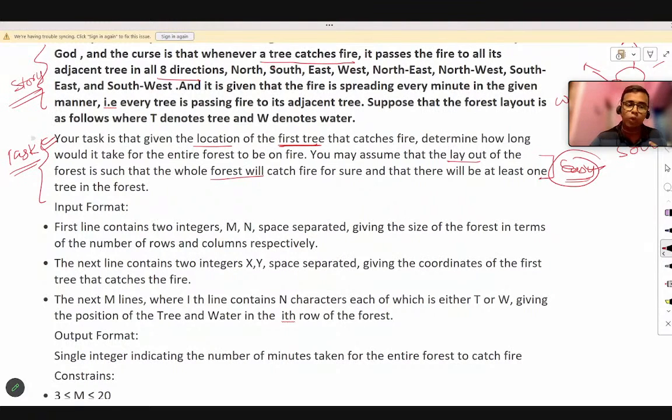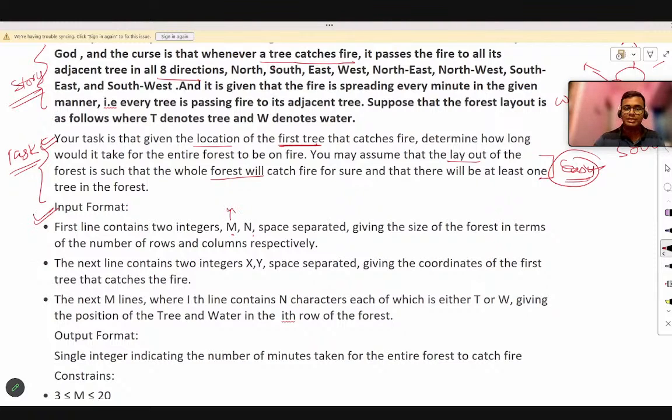And to write any code from scratch, the input format is very important for us because we have to take the input ourselves in the main function. So as you can see, the first line of the input is M and N. Now what are actually M and N? These are two space-separated integers, and they give the size of the forest in terms of the number of rows and columns respectively.